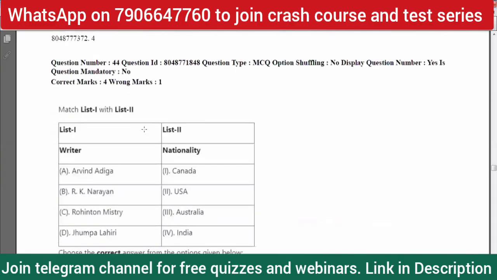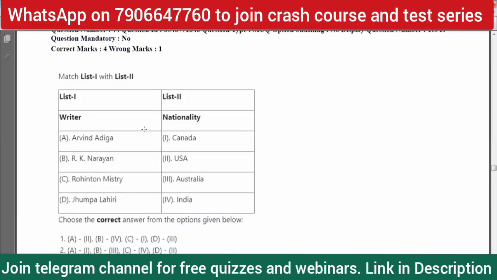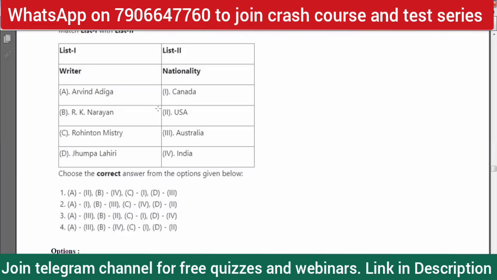Again, another column matching question. Question number 44, list one and list two, writer and nationality: Arvind Adiga, Kiran Desai, Rohinton Mistry, Jhumpa Lahiri, and Canada, US, Australia, India. For certain, Kiran Desai lives in India, or was living in India.